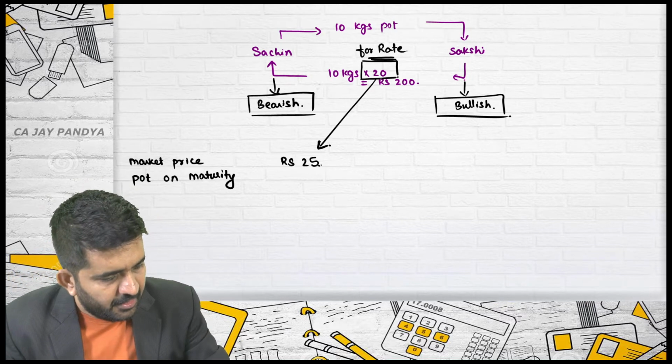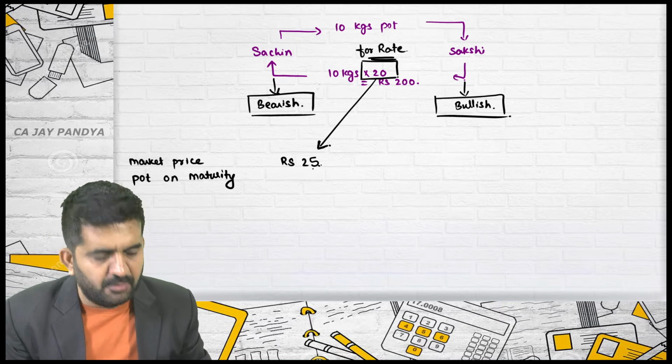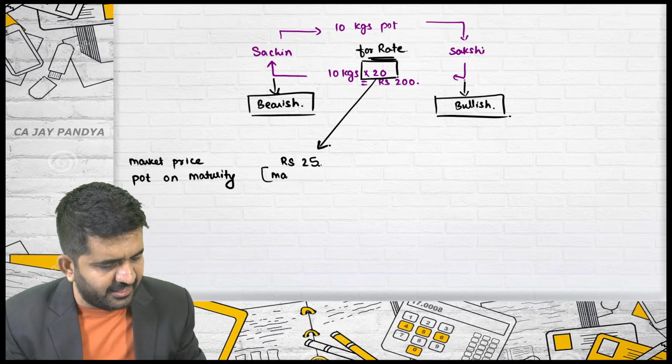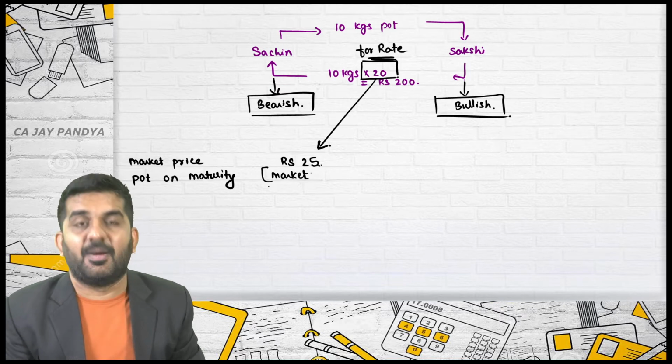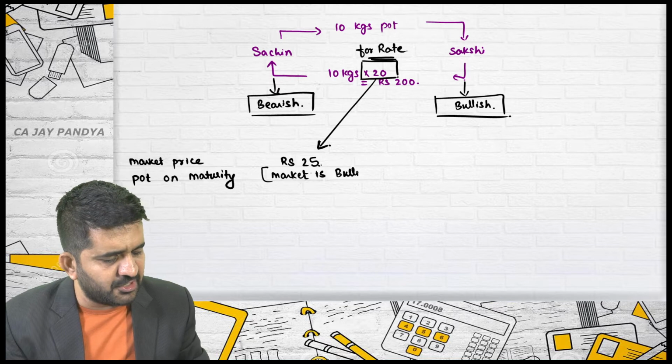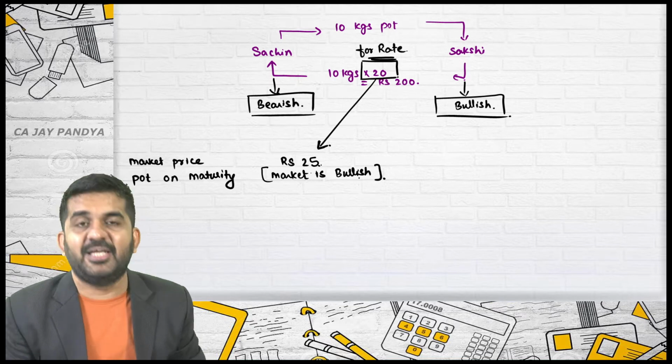Market price on maturity is 25. Try to understand, I am even writing it down. This should always be working in your mind. Market is bullish as compared to our contract price.